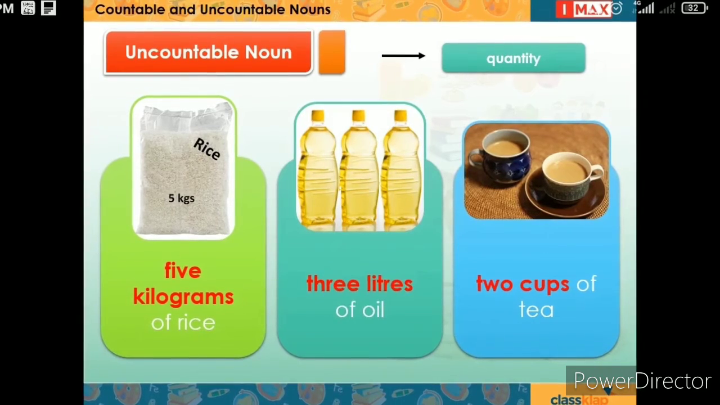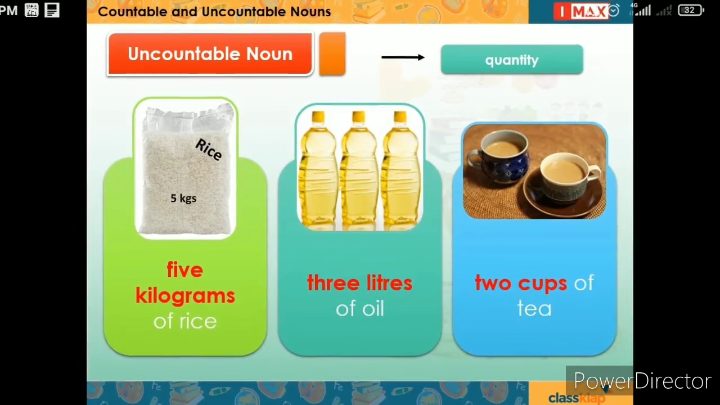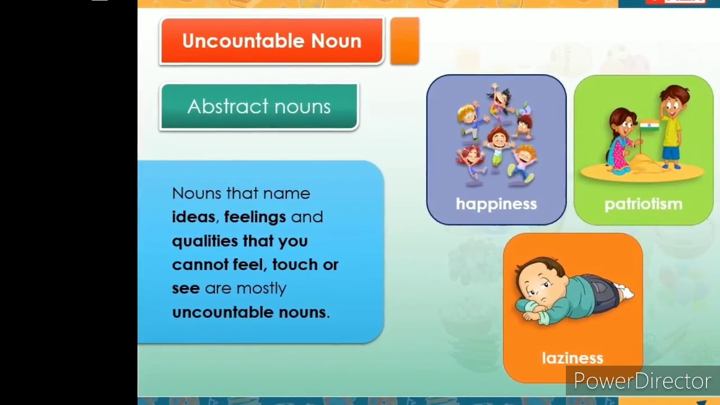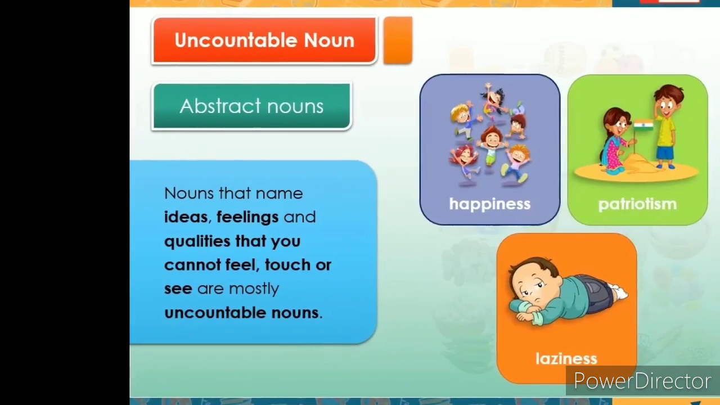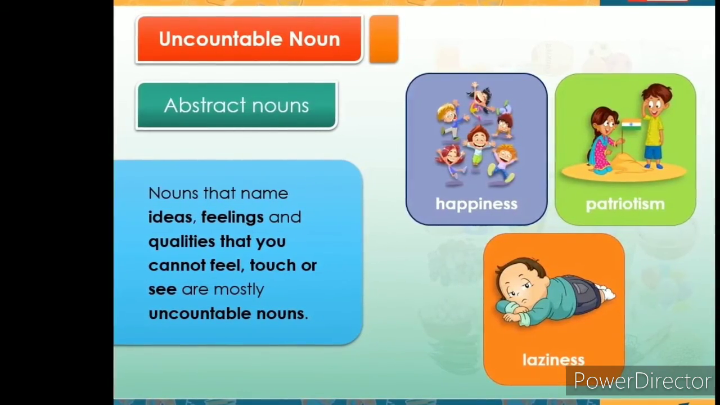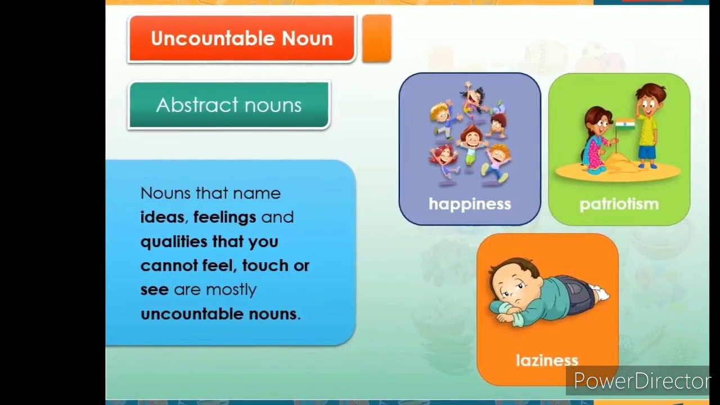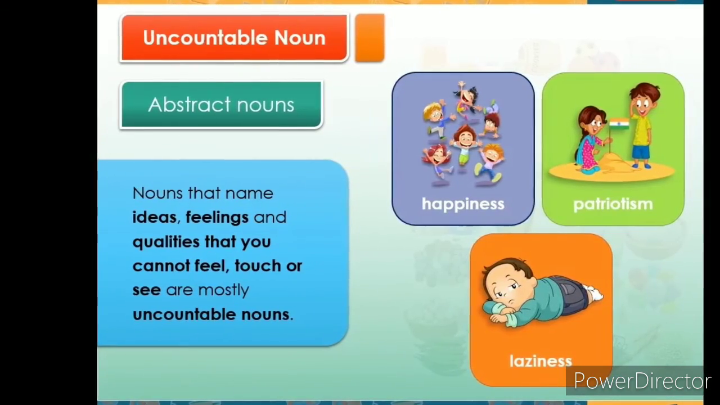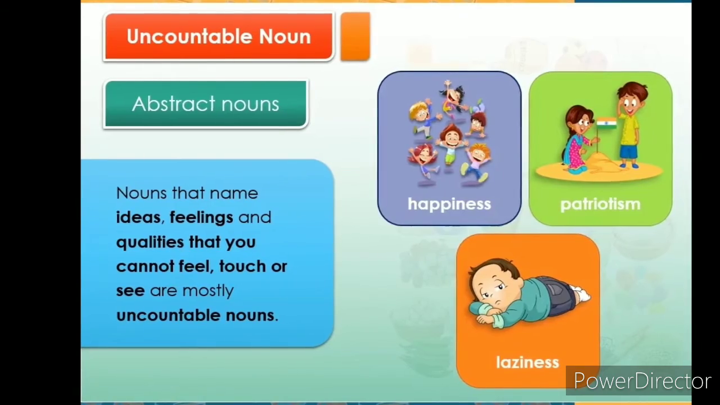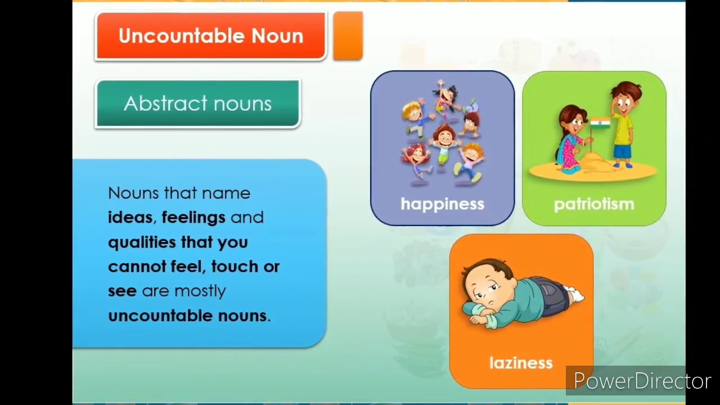Abstract nouns are uncountable nouns. For example, happiness, patriotism, laziness. We cannot count these words. Am I right? We can't count abstract nouns using numbers. So abstract nouns will also be uncountable nouns.